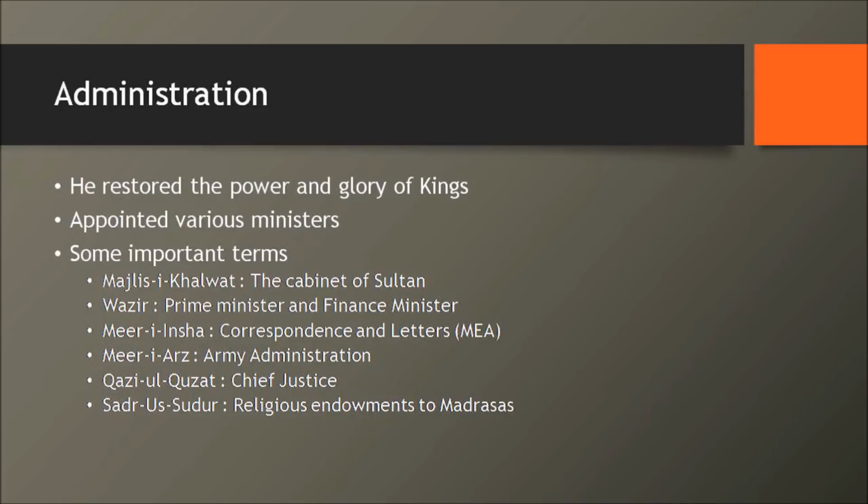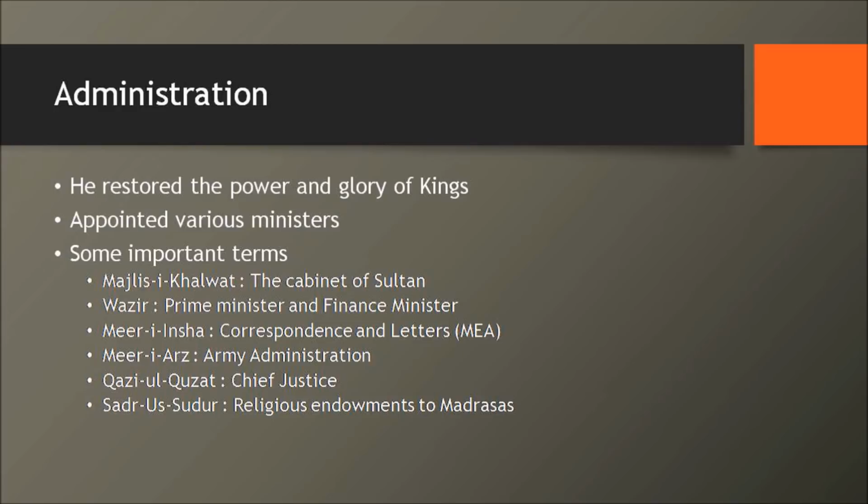Okay, now let's also think about the administration, how Iltutmish tried to rule the empire. He was a very powerful ruler. If you've seen the timeline, it is 1210 to 1236. That's roughly 26 years of rule by one single king. That means he got ample time and power to restore the glory and power of the kings.